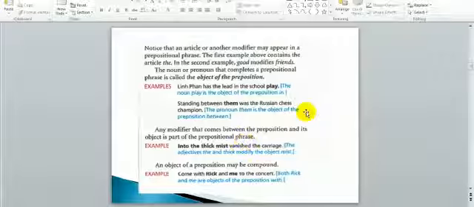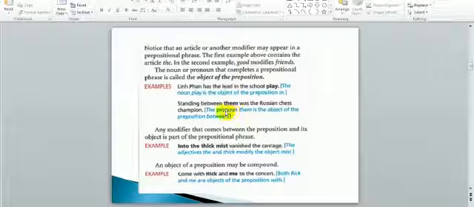Before we go to exercise 2, we just need to tell you some notes about the prepositional phrase. A prepositional phrase is the preposition plus the object of the preposition. Let's see the first example. Liam Fan had the lead in the school play. Look guys, what is the prepositional phrase? In the school play. In is the preposition, play is the object of the preposition, and school is the noun that modifies play, so actually it is part of the prepositional phrase.